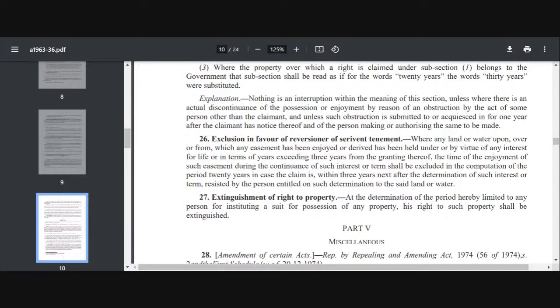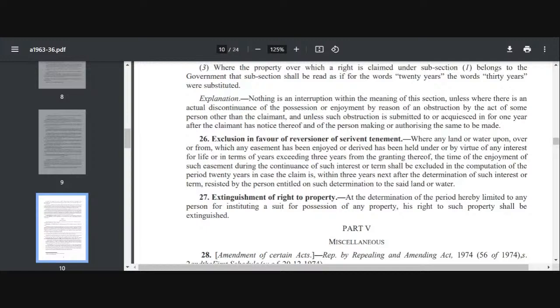But B अगर ये शो कर दे कि during that period of 25 years उसने 10 years तक अपना land had given to a tenant or he had leased it, then in that case those 10 years will be excluded and it will be supposed that A was only using it for 15 years and not 25, क्योंकि 10 years तक he had actually given it to someone else and the owner was not using the property, he had leased it, or during that period someone else was having a life interest in that land, right?